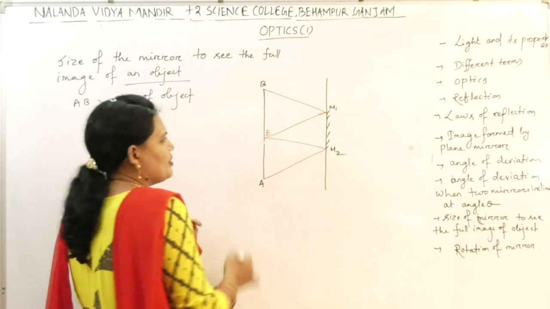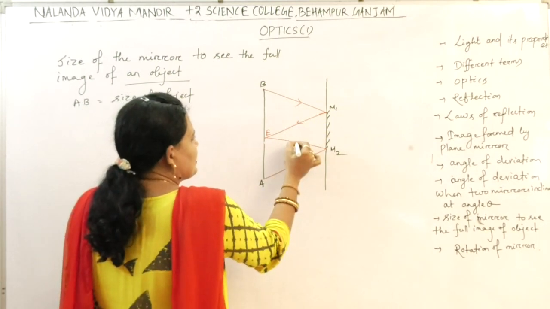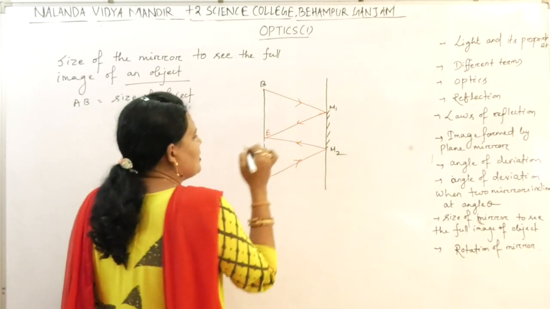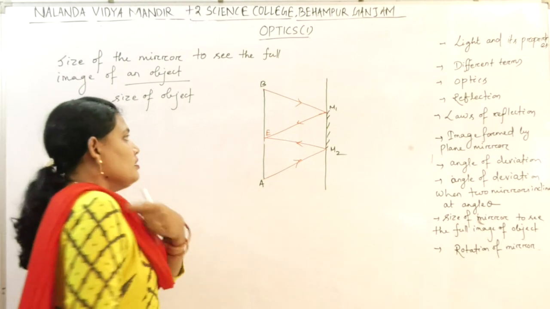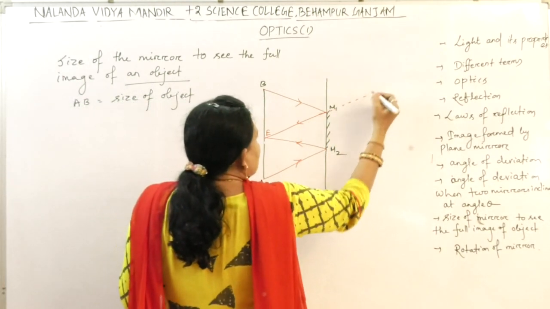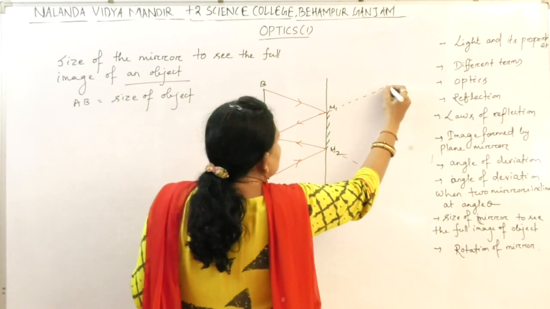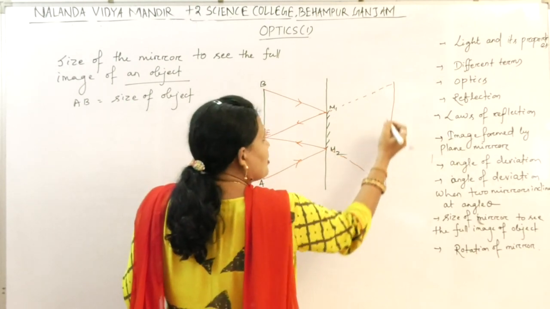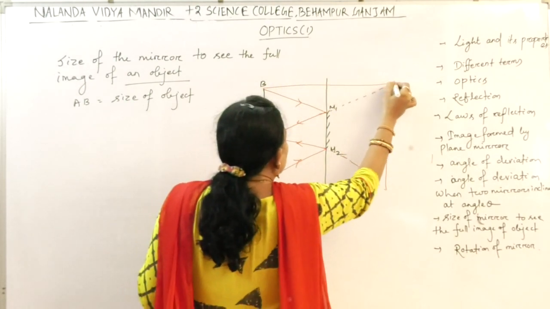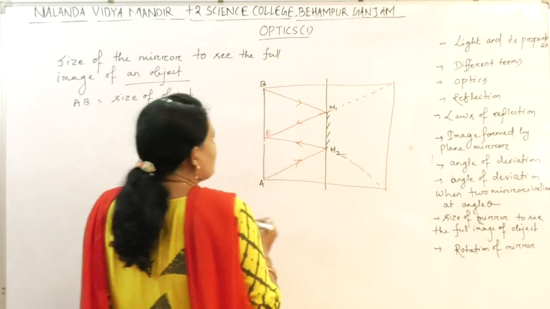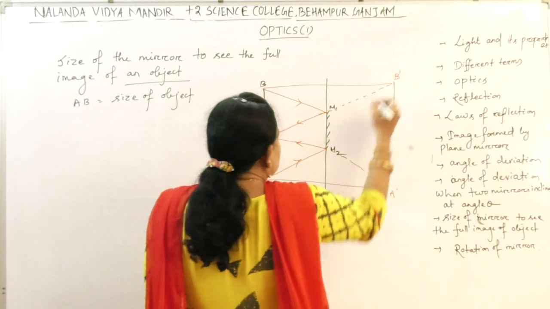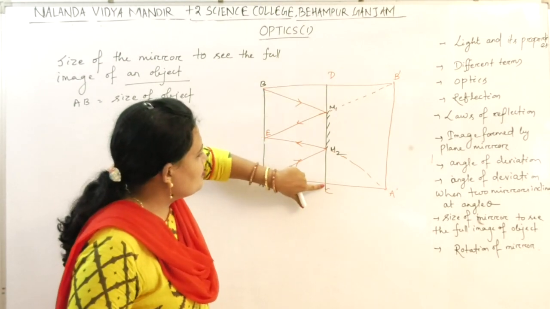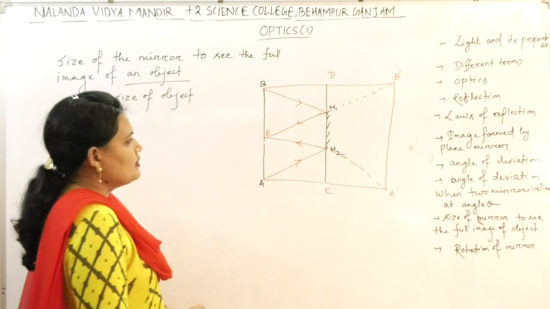Suppose this is the eye. This is the incident ray and the reflected ray. Let us produce the rays in the backward direction. So here the image is formed. The image is formed, A dash B dash. This is, let us say, D. Okay. Now see.